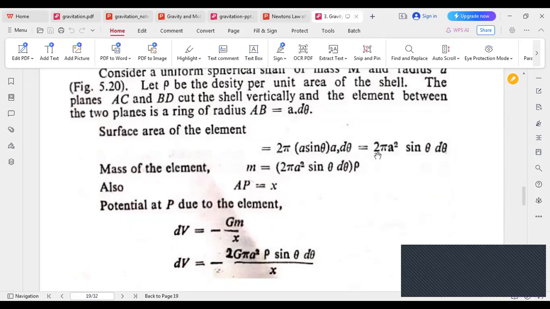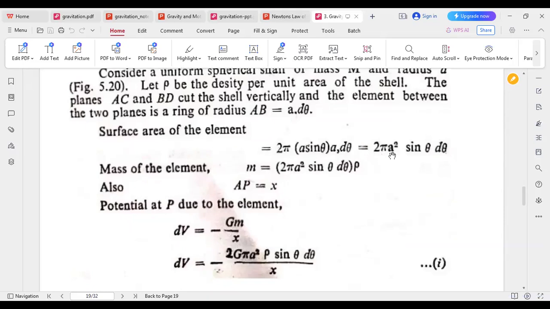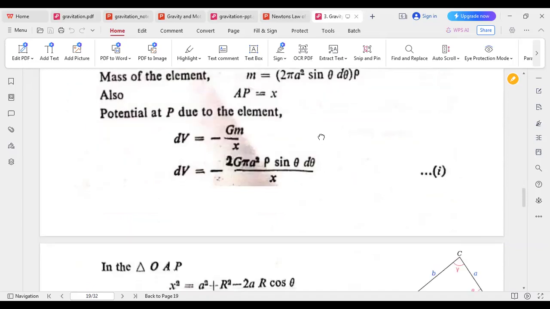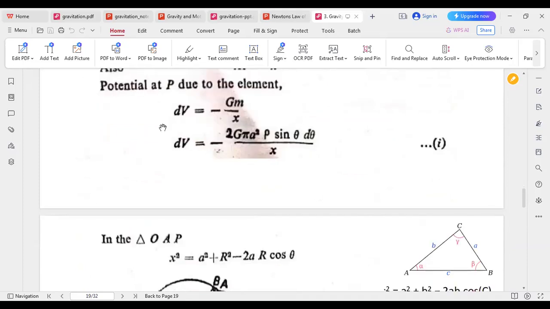This is the surface area, twice pi a square sin theta d theta. Mass of the element will be this. This is the surface area. So also F equals to X, the potential dP due to the element dP equals to minus Gdm by x. dP equals to, just put in the values.